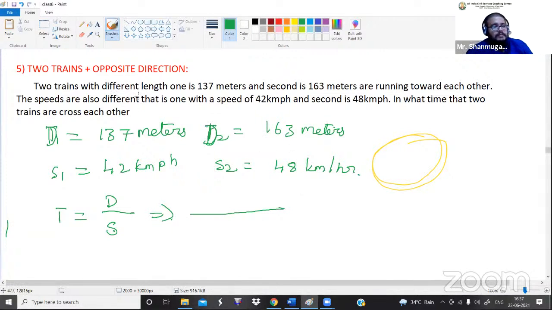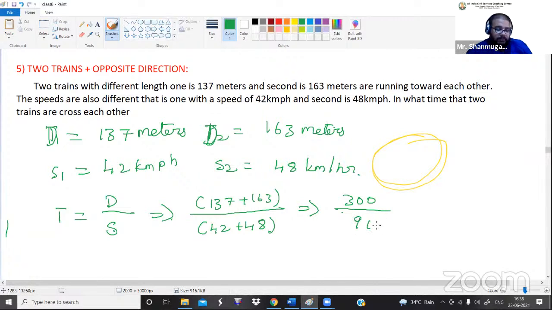Okay, so the thing is what? In opposite direction, definitely we have to add the speed value, that is 42 plus 48. But in case of distance, even though it is opposite direction or same direction, that doesn't matter. We have to automatically add the distance value. 137 plus 163, that is equal to 300, divided by 42 plus 48, 50 plus 40, that is 90.